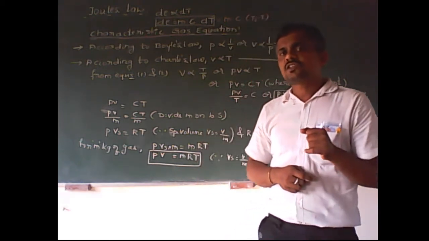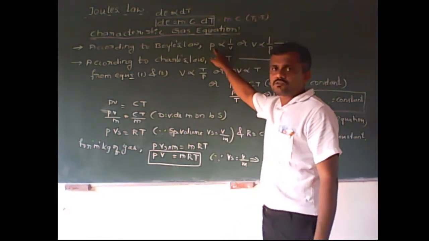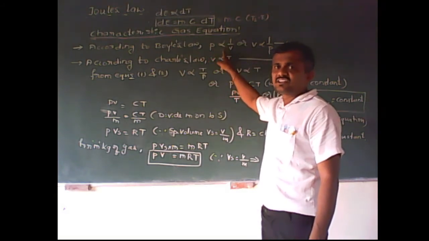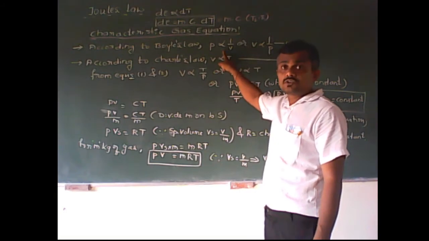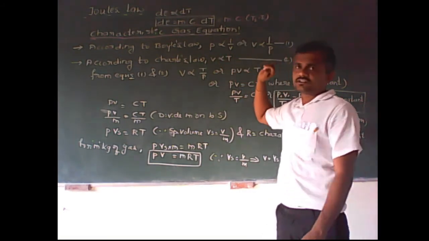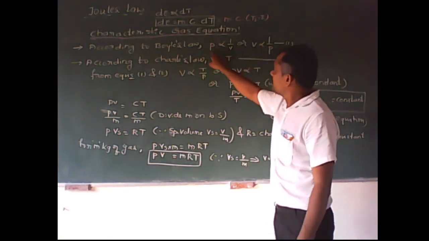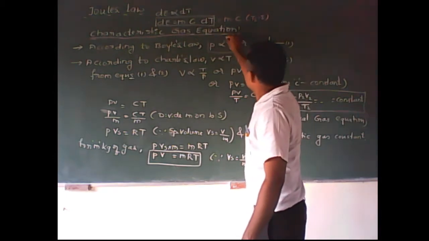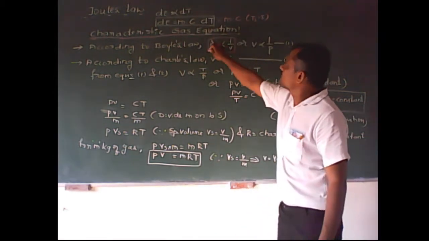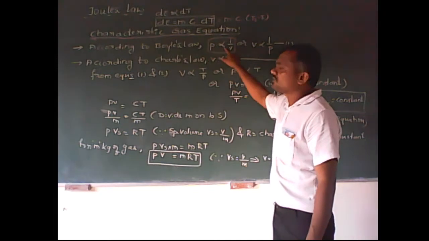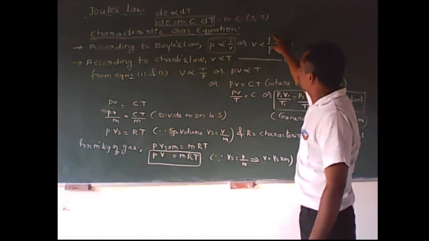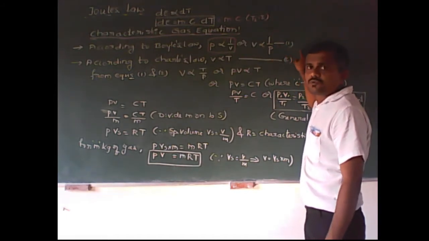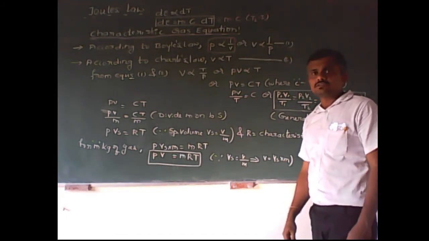In Boyle's law, what does it state? The pressure of a given mass of a perfect gas varies inversely with its volume when the absolute temperature is constant. In this way we get this relationship. We can also write it with V on the numerator side and pressure on the denominator side. Then we can write: volume is directly proportional to 1 by P. I will call this equation 1.